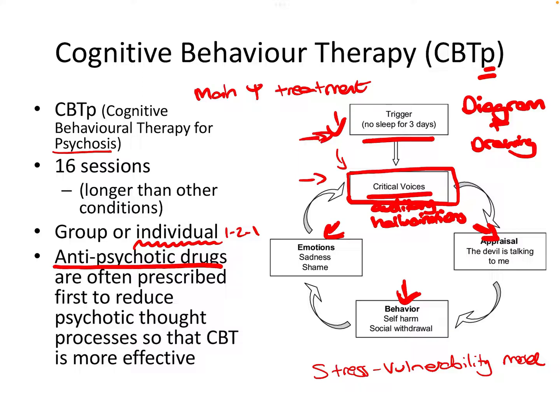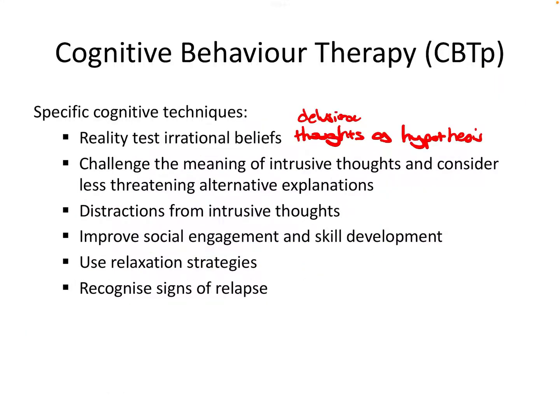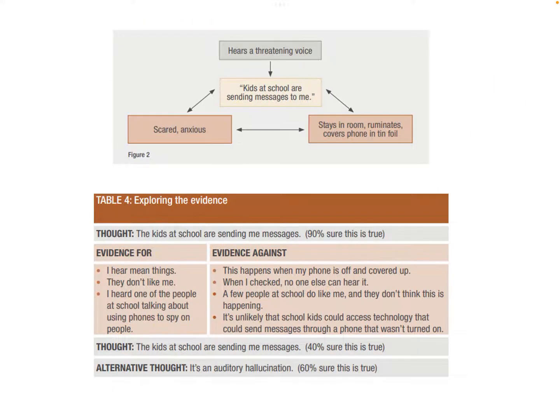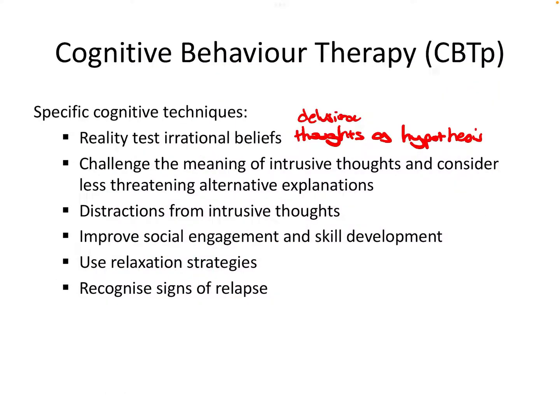So, for example, the belief might be, just skipping forward a little bit, that the kids at school are sending me messages. That's a belief that we're going to treat as a hypothesis. In this case, the kids were sending messages telepathically to the student, almost like thought insertion. So that's what we're treating as a hypothesis. So now we need to make predictions about that we could then test against reality. So then we can develop a little experiment to test this out.